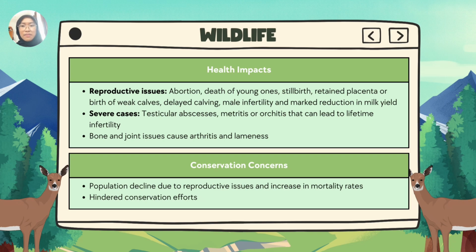These complications make it difficult for animals to move and forage, leading to malnutrition and increased vulnerability to predators. Additionally, this health issue poses serious challenges to wildlife conservation. Population may decline due to reproductive problems and increased mortality rates. Moreover, conservation efforts are hindered as the health and reproductive success of endangered species are compromised, making conservation efforts more challenging.